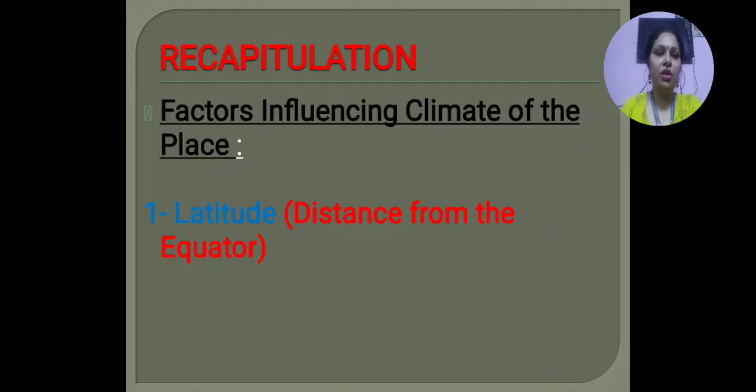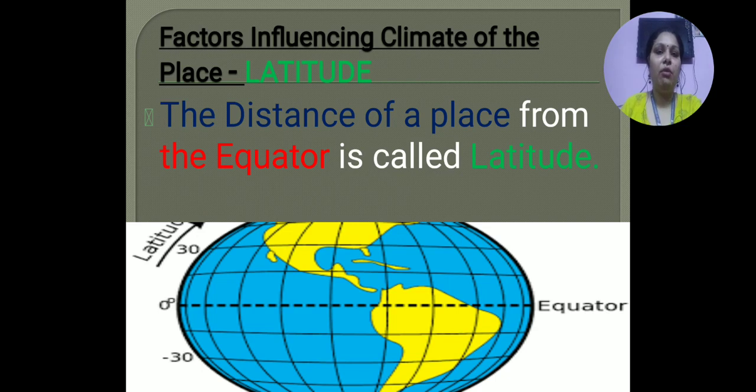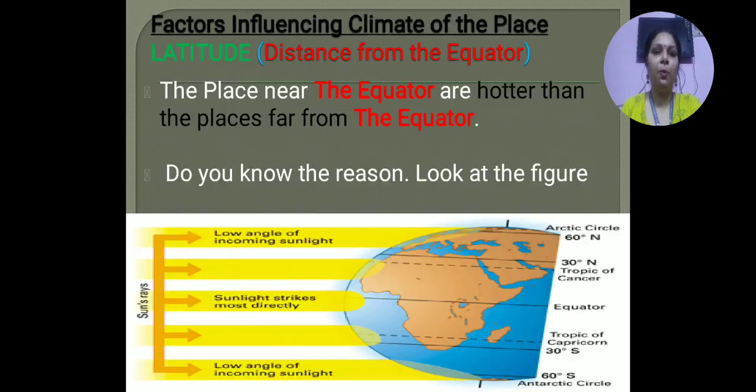Now the topic which we have already discussed in the earlier class is factors influencing the climate of a place, and the first factor was latitude, the distance from the equator. So we will do a quick recap now. What is latitude? The distance of a place from the equator is called latitude.